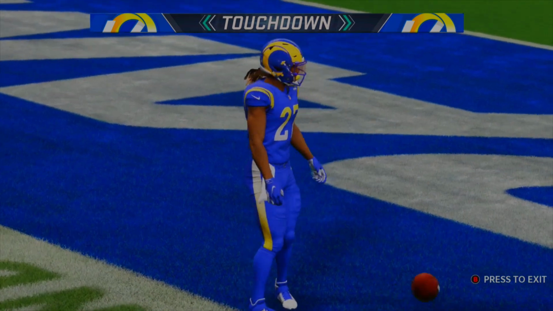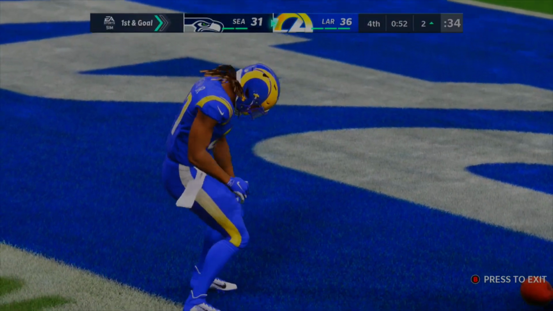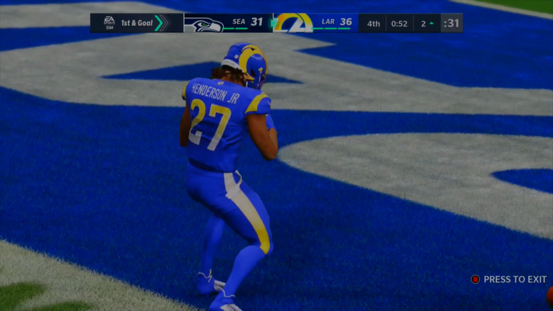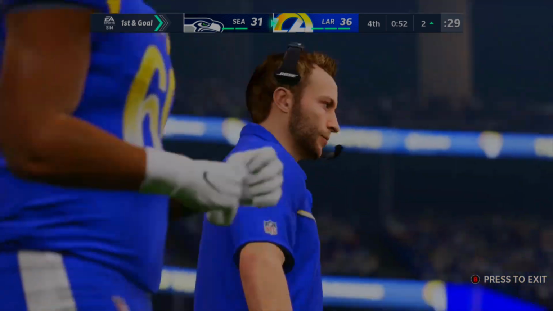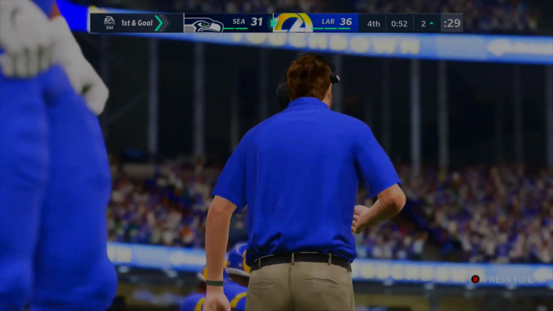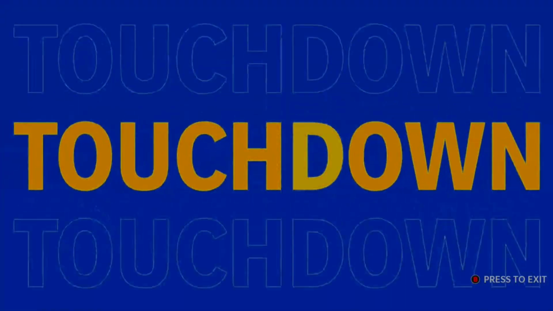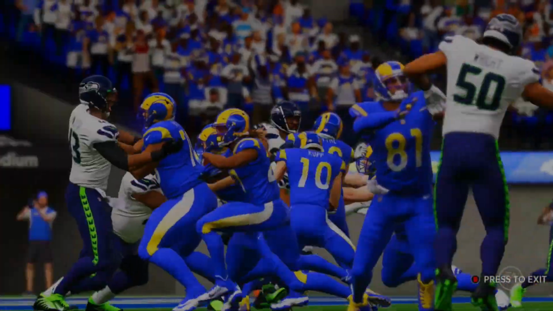36-31 game right now as we stand. They gave 50 seconds to Russell Wilson to do something. They did score pretty fast. So let's see. Henderson Jr. getting that touchdown. Walking that one in like it's nothing. And that's a 5-point game. Extra point soon. And we'll see if the Seahawks can respond.